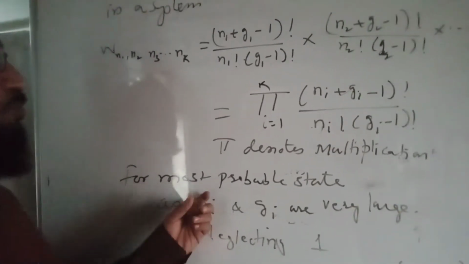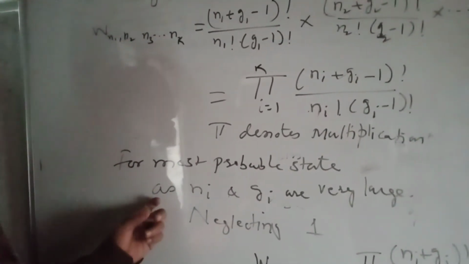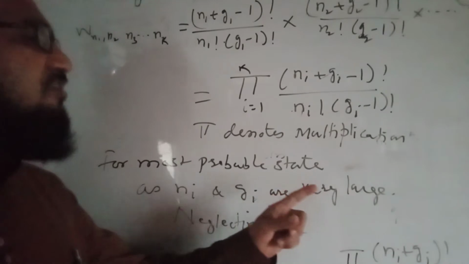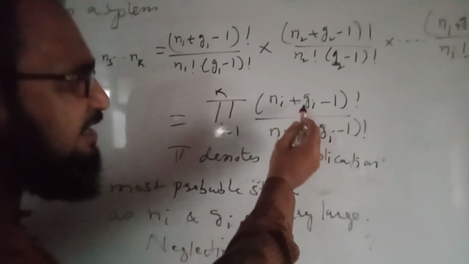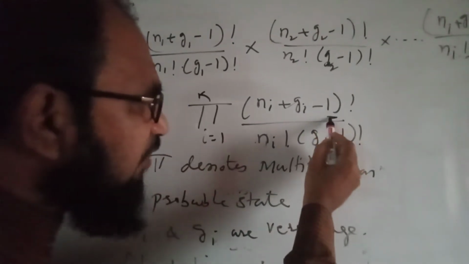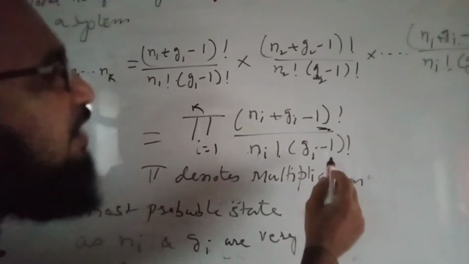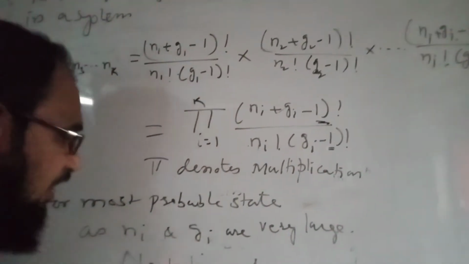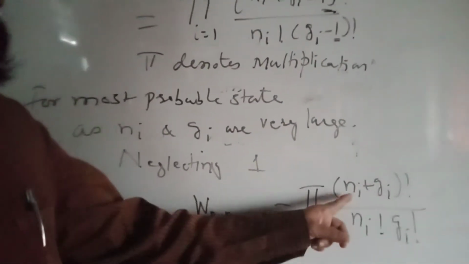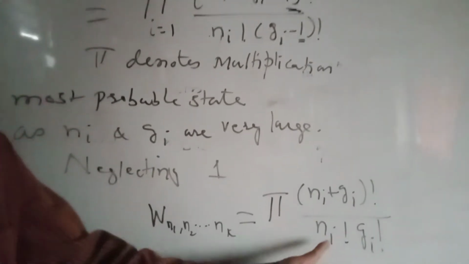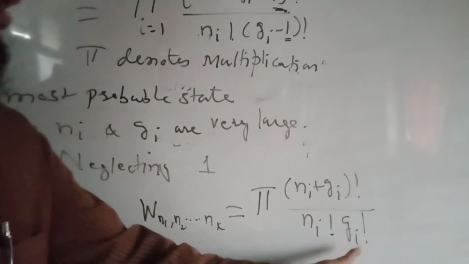For the most probable state, as Ni and Gi are very large, we can neglect the 1, the minus 1, in the numerator and also in the denominator. Therefore, the equation will become pi of Ni plus Gi factorial upon Ni factorial into Gi factorial.